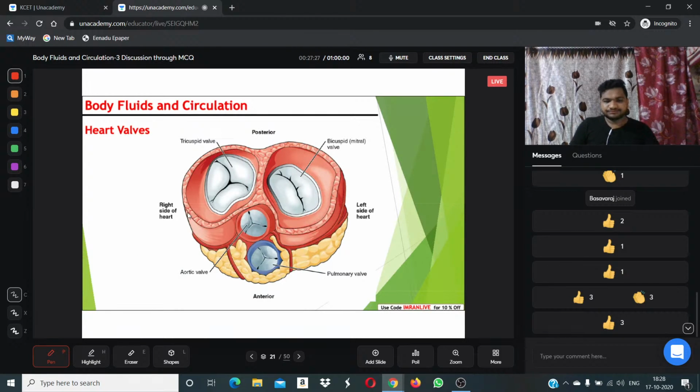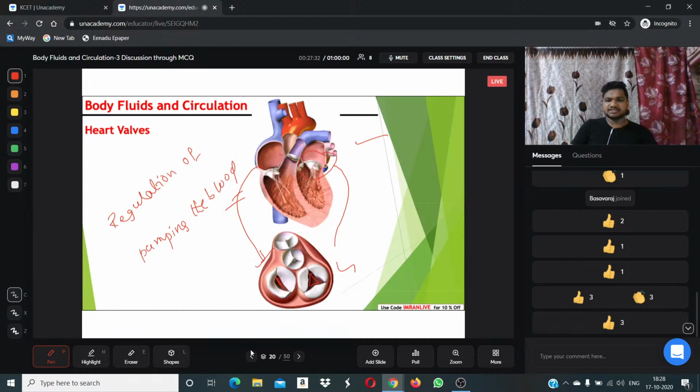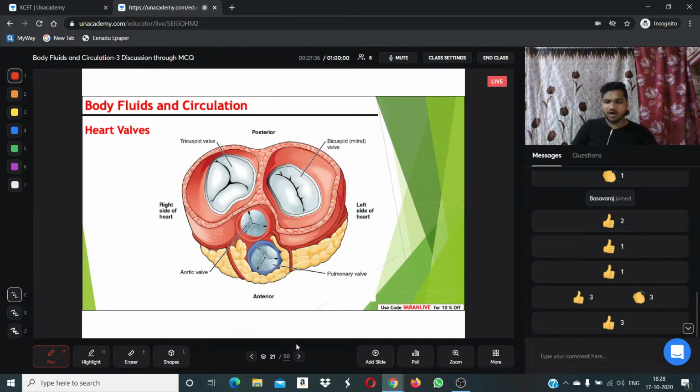You can observe here on the screen, from the previous slide, I made a very clear diagrammatic view of a heart valve. This heart valve which has two sides, one and two, is called the bicuspid valve. Bi means two.